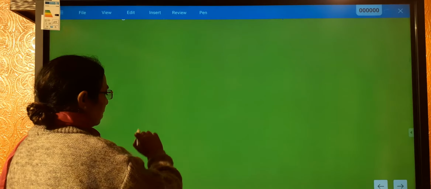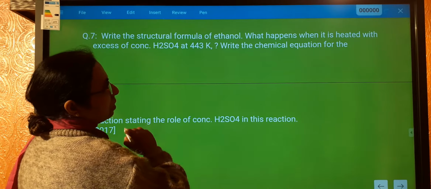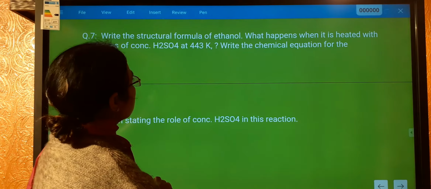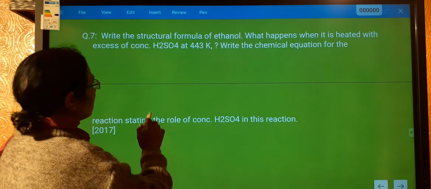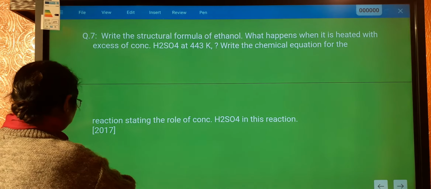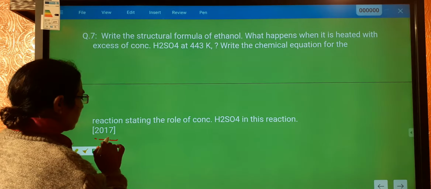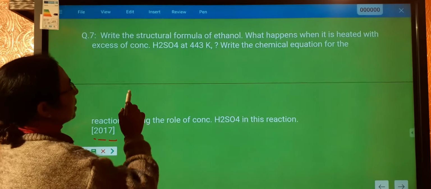Alright, let's see the next question. Write the structural formula of ethanol. What happens when it is heated with excess of concentrated sulfuric acid? You can see this question is again repeated, we had it in 2019, and in 2017 it is again repeated.